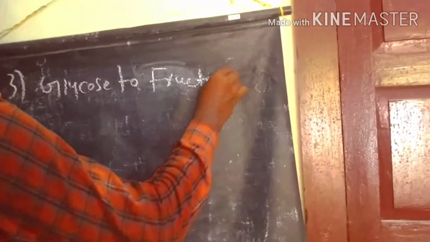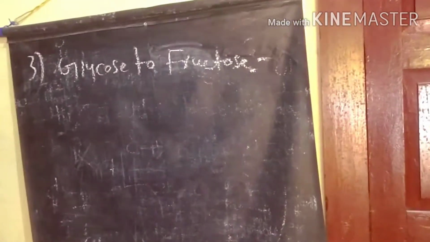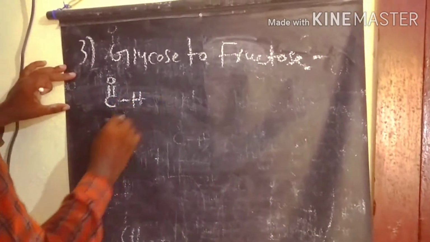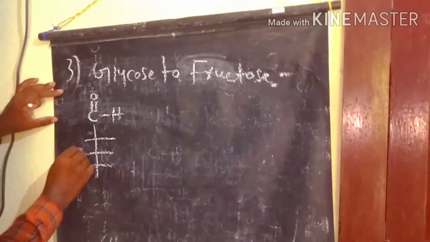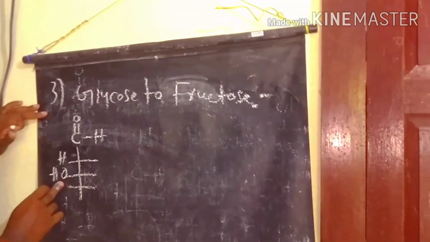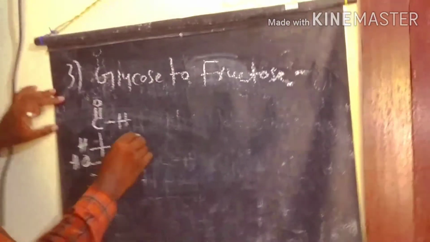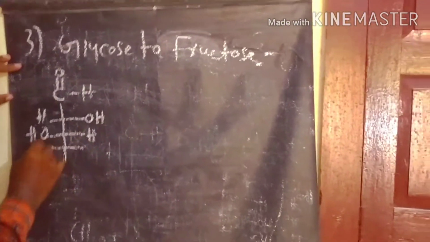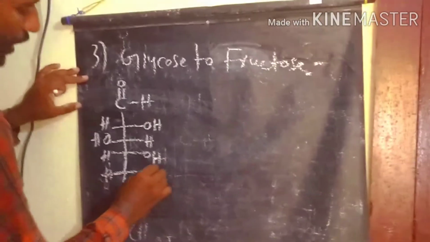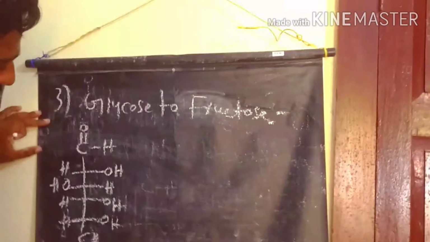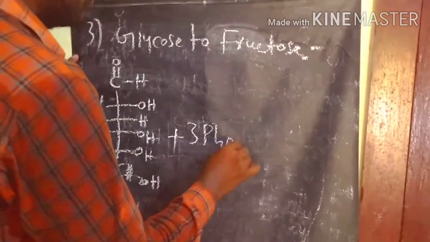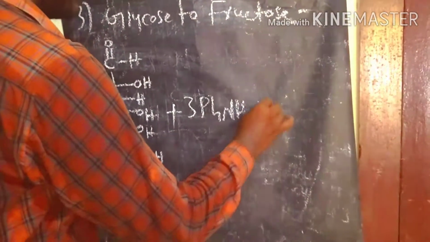It is a very simple interconversion. First we start with glucose. We know very well the structure of glucose. In glucose, the second chiral carbon has the hydroxy group on the left side, and the remaining hydroxy groups are on the right side. We have four chiral centers in glucose. In this reaction, glucose reacts with three moles of phenylhydrazine.